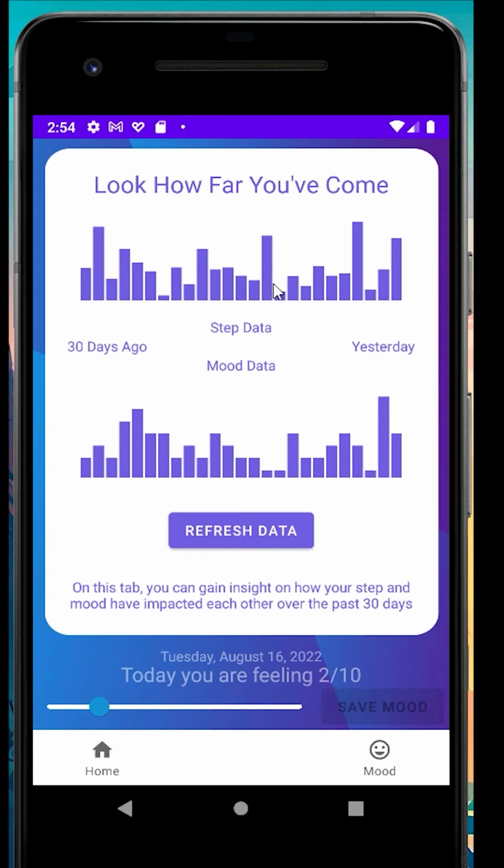This will always track the last 30 days. So when you start out, you won't have 30 days, but it will just be 1 bar, 2 bars, and it will grow over time.